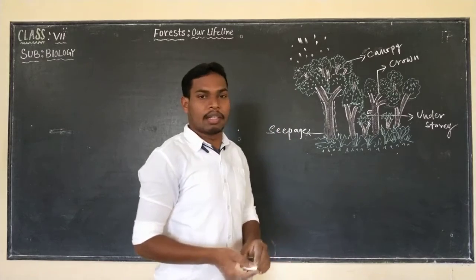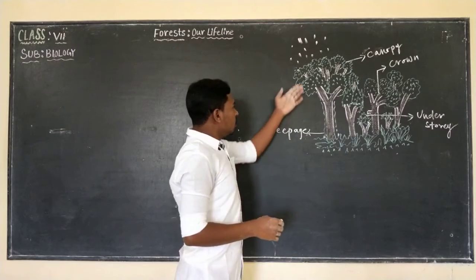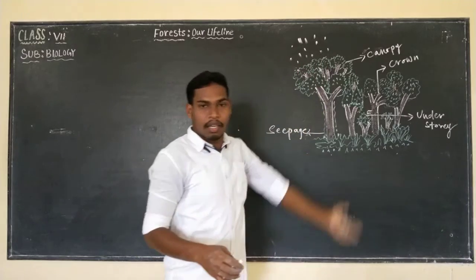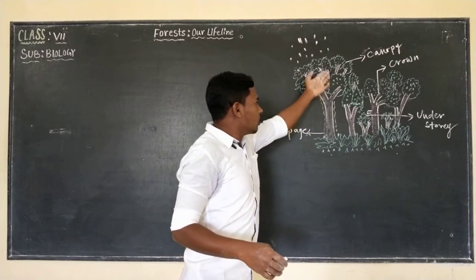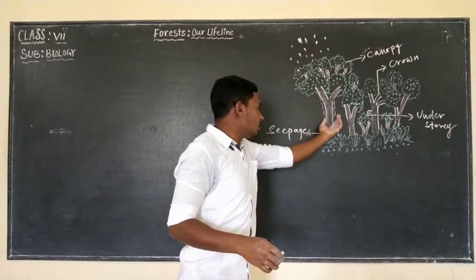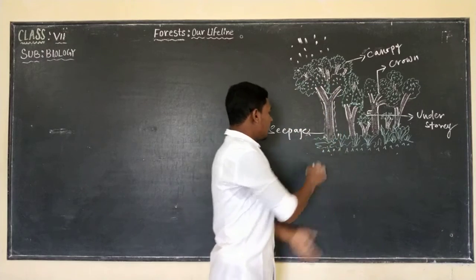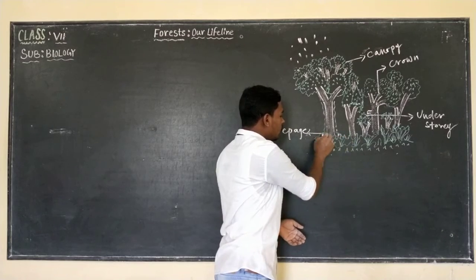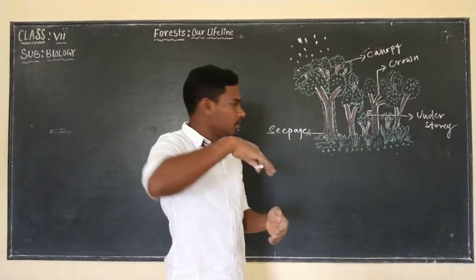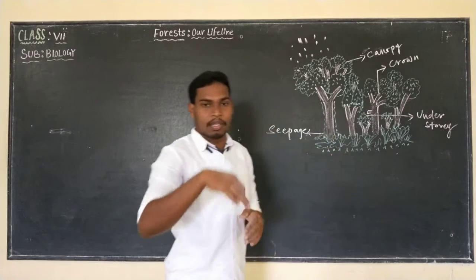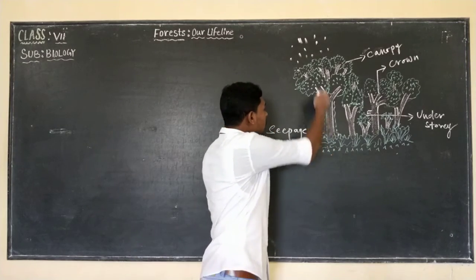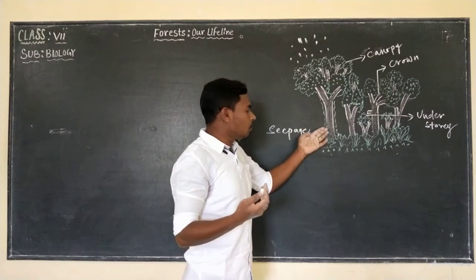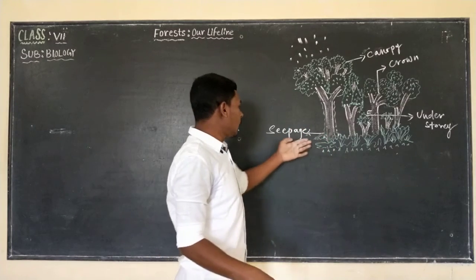So this is a very interesting point, isn't it? First rain will fall on the leaves, and from the leaves they will flow through the branches, and finally they will come to the stem, and from that stem the water is distributed to the ground where the trunk is present. This is how there will be no flood, and this water finally seeps into the ground.